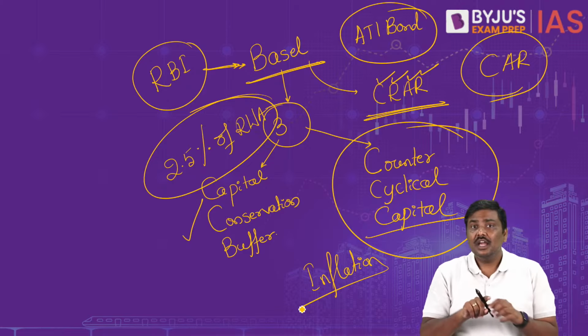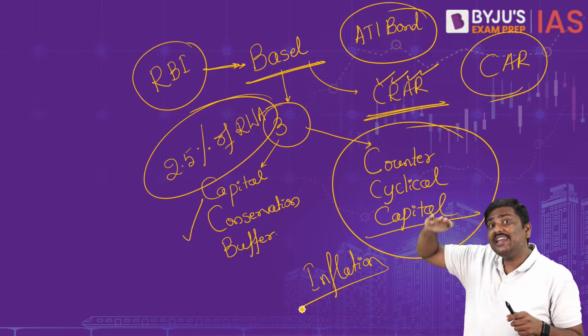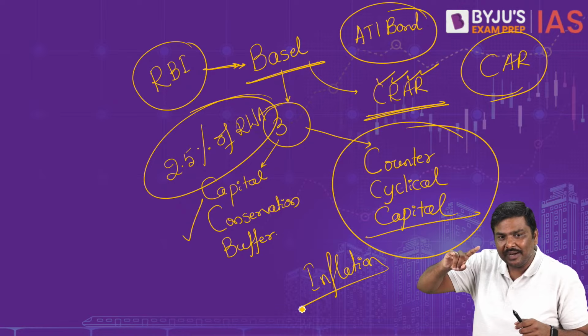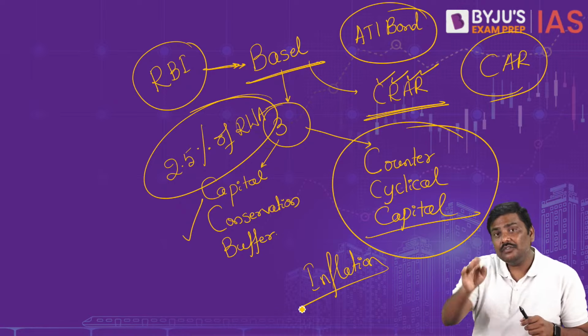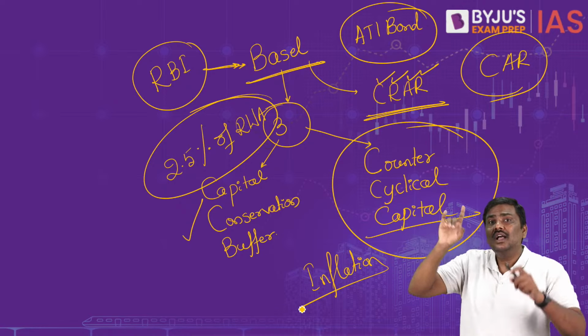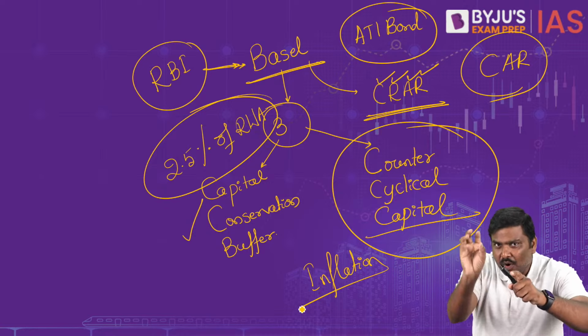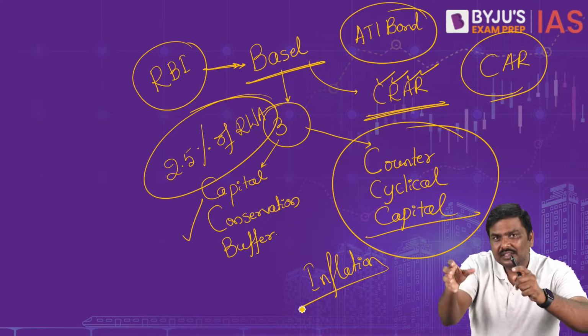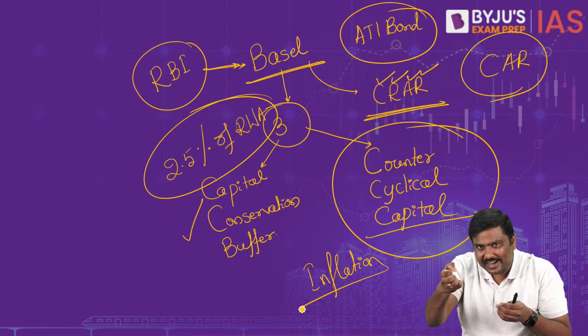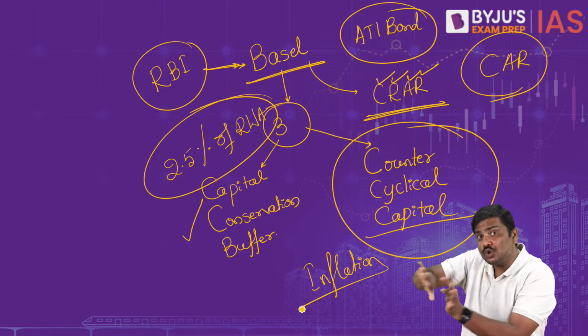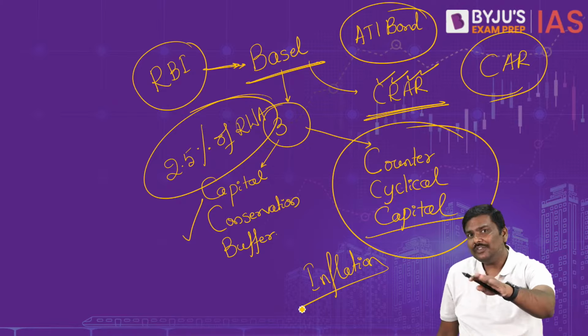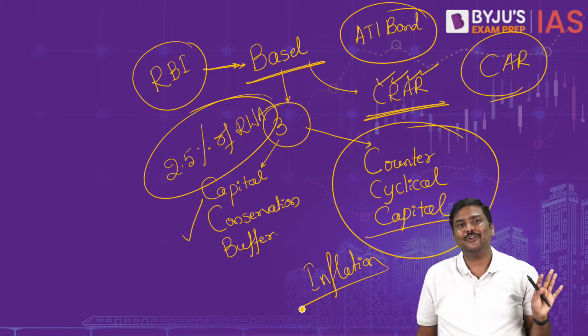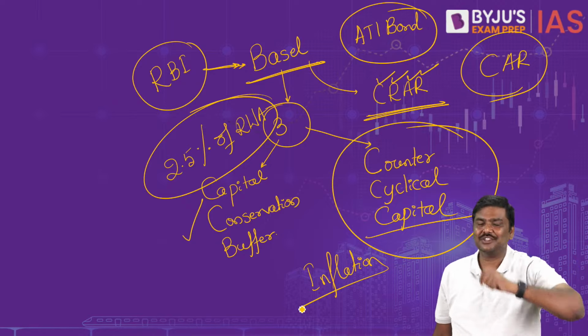Basel III says, during the periods of high credit growth, look at the statement, during the period of high credit growth, impose the condition on the banks that they should take some of the capital, store it. Do not allow them to issue all of this in the form of loans. Why? There is a danger of inflation.